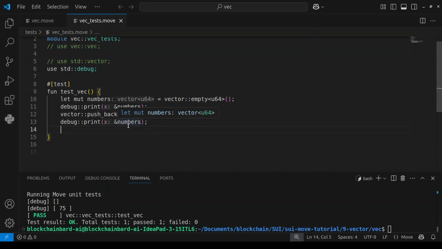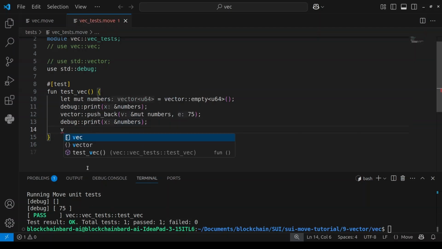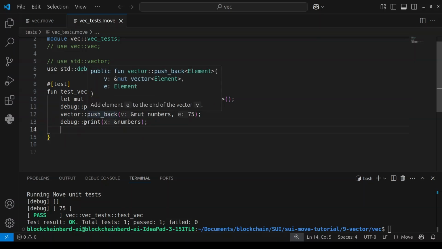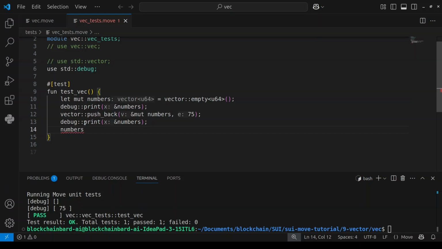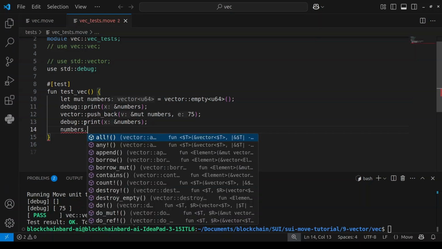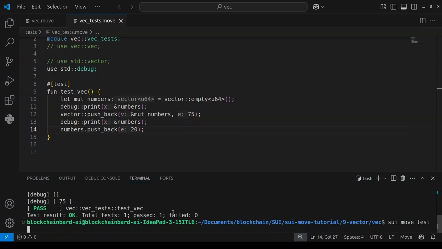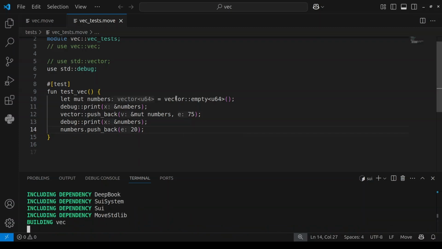So now the next thing we can do is let me add one more number to it. Like I said, there are two ways to add a number to a vector. This is the first way, but there's an easier way to do that. To do that the easier way, we can just say numbers dot push back. Then what am I adding? Let me see, I'm going to add 20. Now look at it. This is the easiest way to do that. You can choose to do it this way or this way, but I find doing it this way easier. So if I print again, you're going to see an empty vector, then 75, and then 75 and 20.